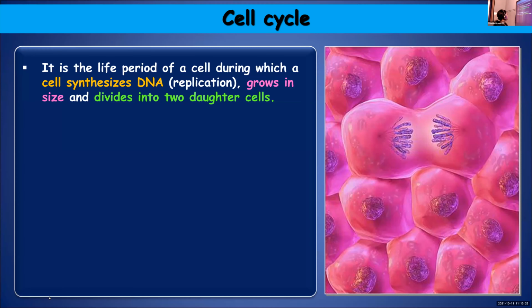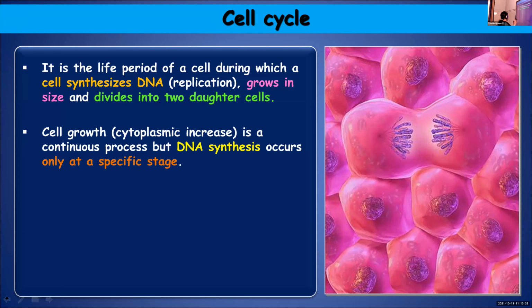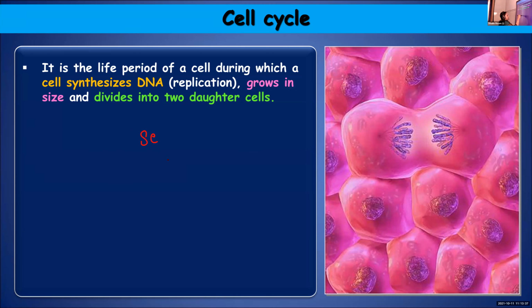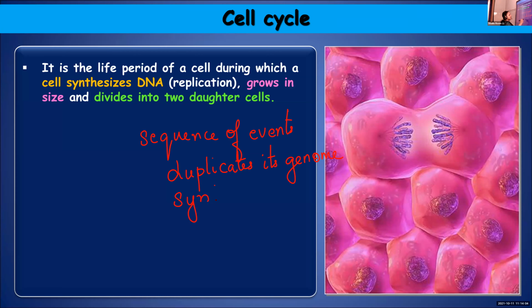The other definition, what I told you, is the sequence of events by means of which a cell duplicates its genome, meaning genetic material is replicated or duplicated, synthesizes other cell constituents, and eventually divides into two daughter cells.